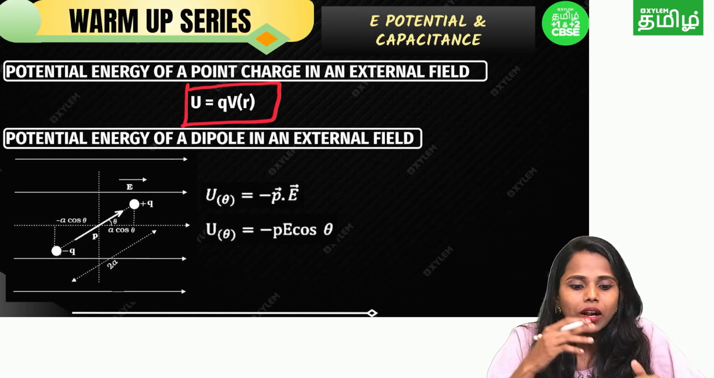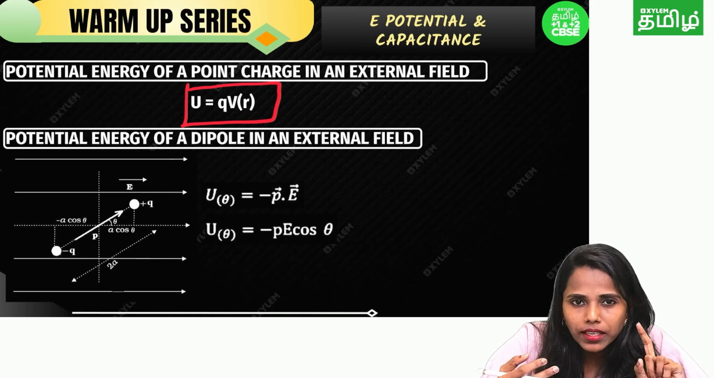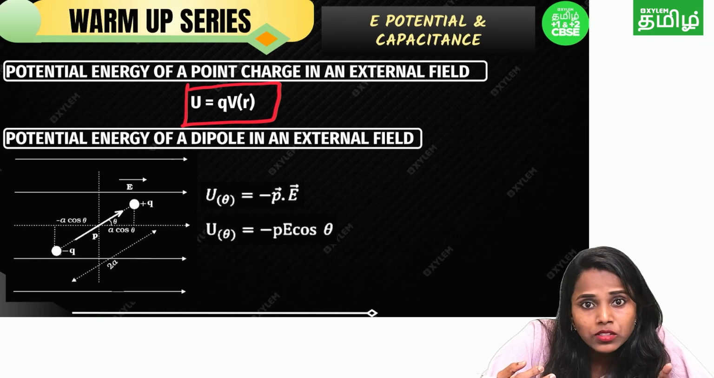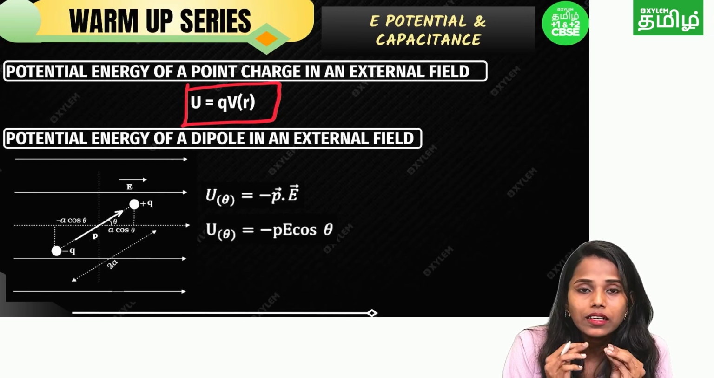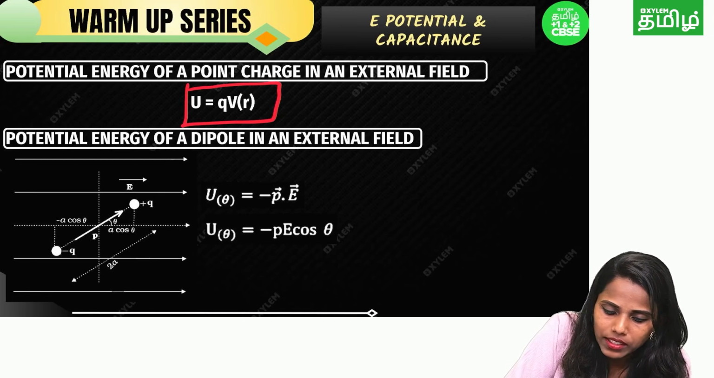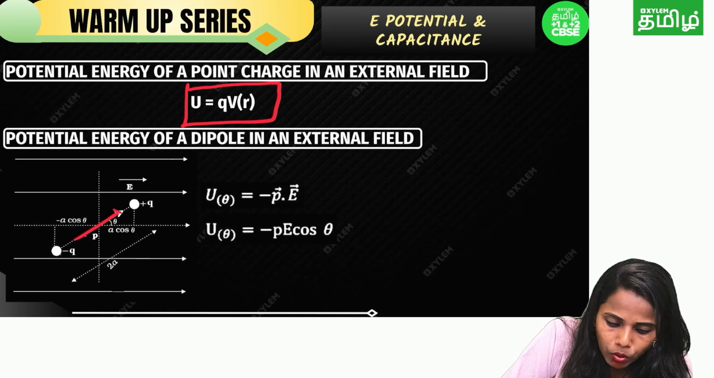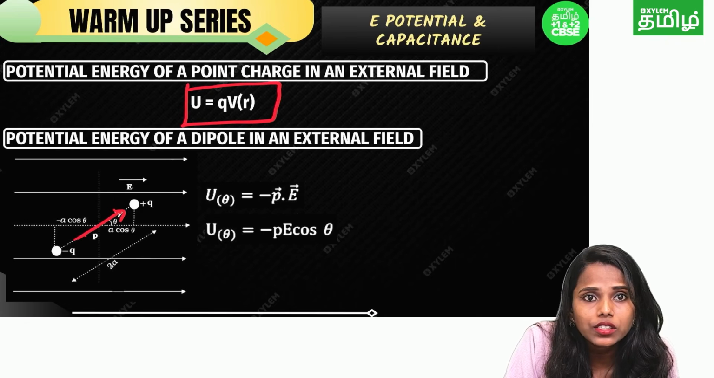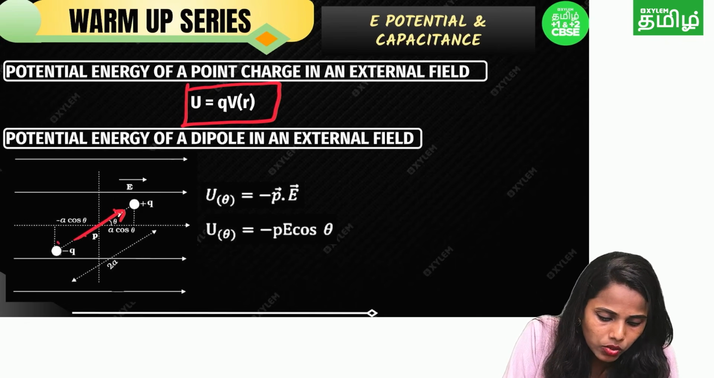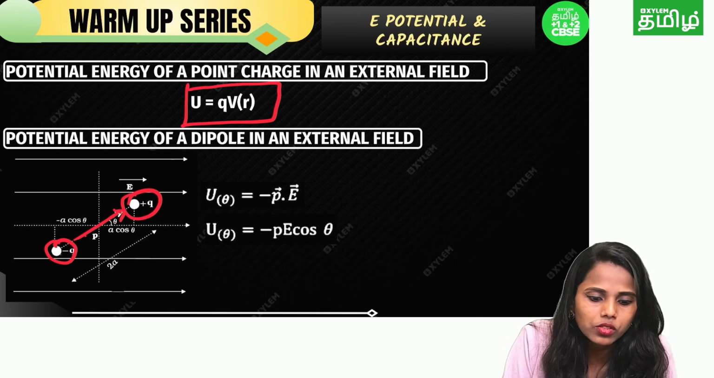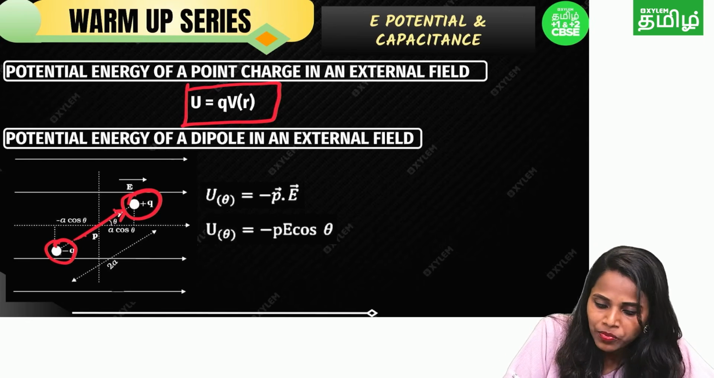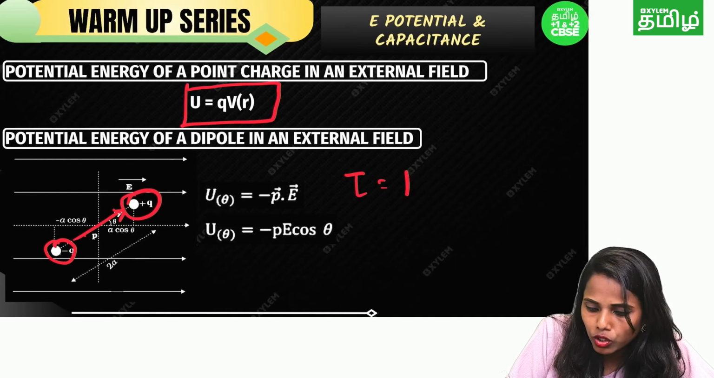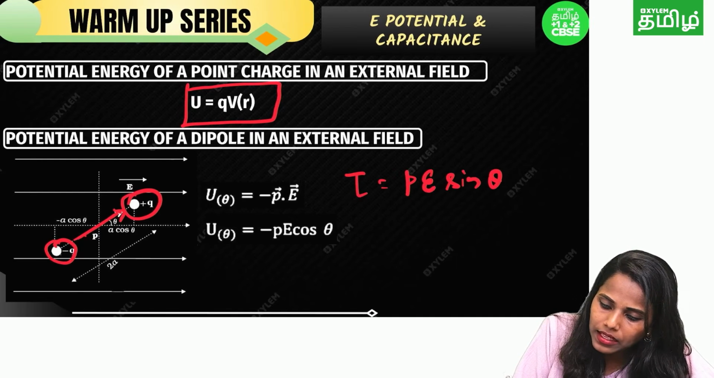Okay, dipole. So what is the dipole? You are going to keep the dipole in an external field. When you keep the dipole in an external field, it will experience some torque. Listen carefully, it is a uniform electric field. We just kept the dipole over here. Dipole means, you know, unlike charges separated by some distance, right? So here minus q, here plus q. So we just kept it, right? Now it will experience a torque, then tau is equal to PE sin theta.